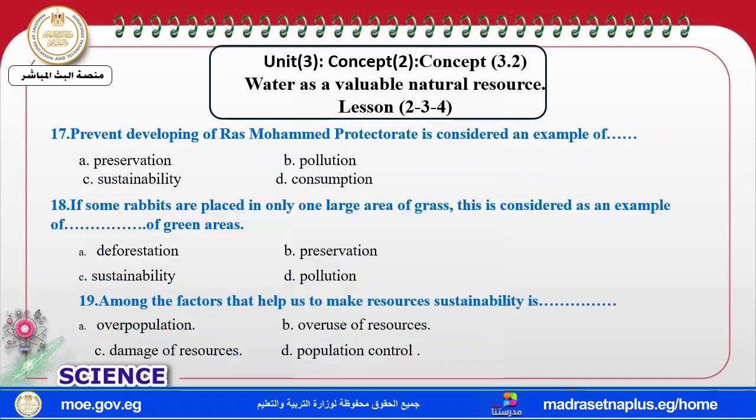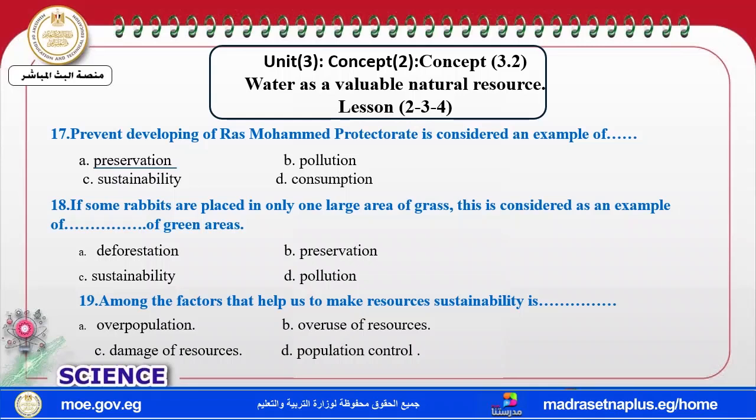The next one, prevent developing, so there is preservation. If some rabbits are placed, and in the question in the book there is a cow, but both are the same.